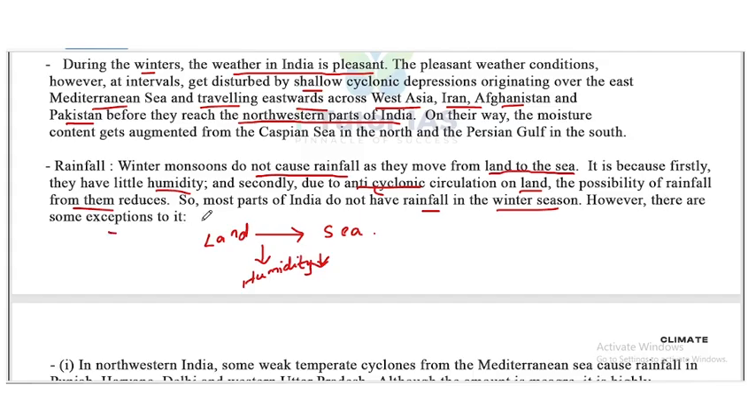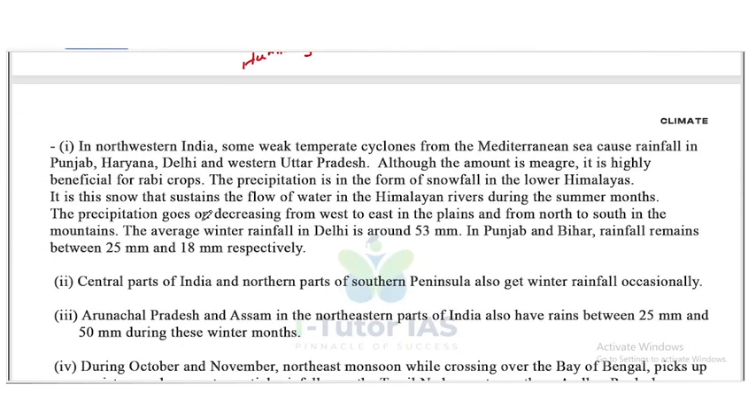Because of these reasons, most parts of India do not have rainfall in the winter season. But there are also some exceptions. First one, in northwestern India, some weak temperate cyclones from the Mediterranean Sea cause rainfall in Punjab, Haryana, Delhi, and western UP. Although the amount is meager, it is highly beneficial for the Rabi crops.